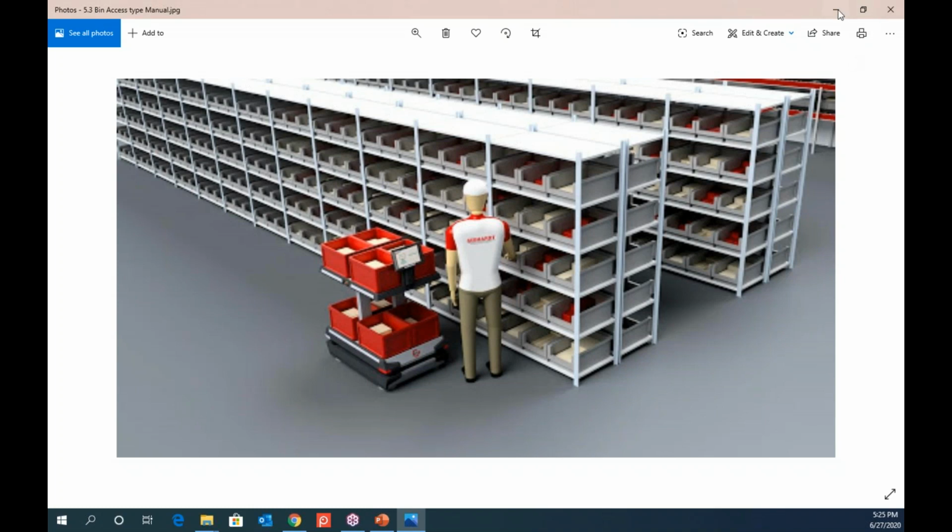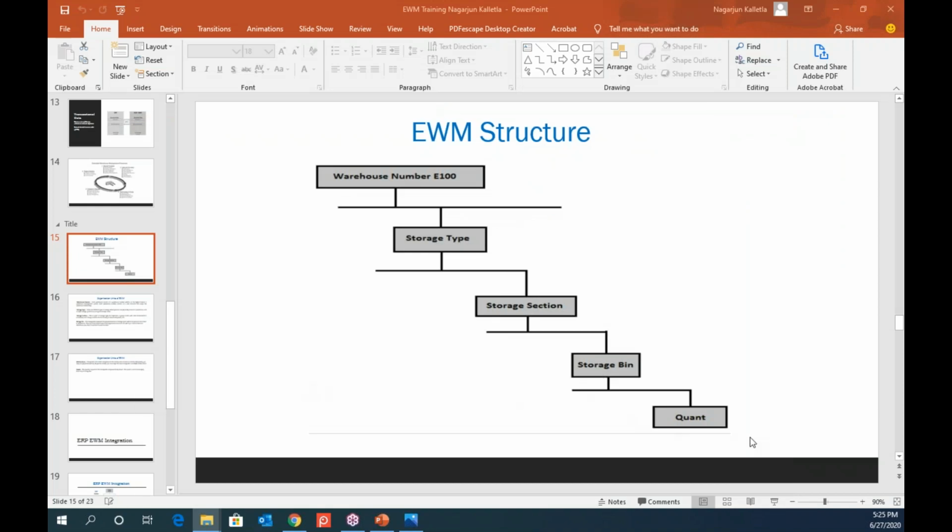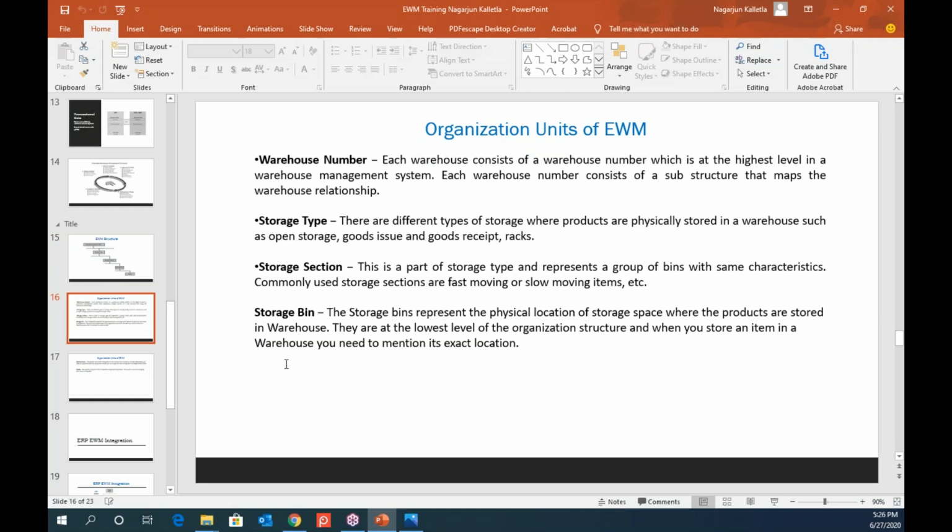So this is how it looks like. And quant is nothing but the quantity of the material or product, which we call quant in EWM. There's nothing much about the quant, but it's nothing but the quantity that you have in the storage bin.